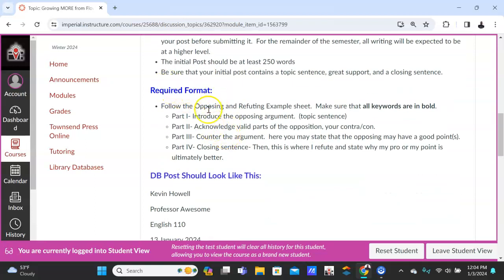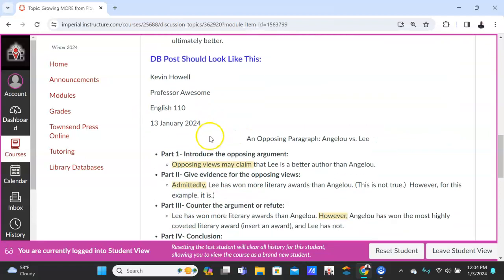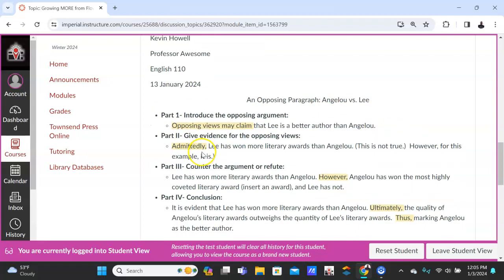Okay, so the required format, you will know this from doing the quiz on the counter argument and the refuting. So what you're going to do is you're going to put part 1, part 2, part 3, part 4, and then your post will look like this, and do it exactly like this. And if you're confused on the video, if you watch the other videos and the quizzes, it'll make more sense. But let's say here, the opposing paragraph, this is what you're going to structure. Now remember, the example I gave for the quiz was Angelo and Lee. Now you're going to switch yours to Mrs. Flowers versus Junkyard. So part 1, it's going to look exactly like this.